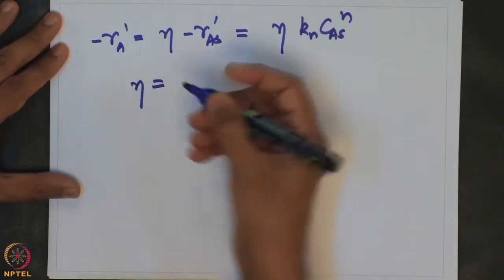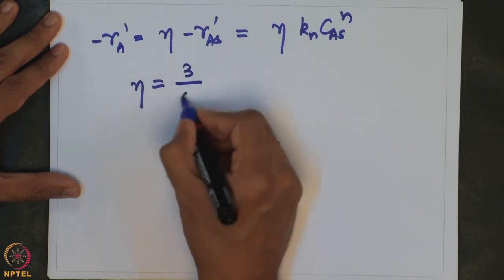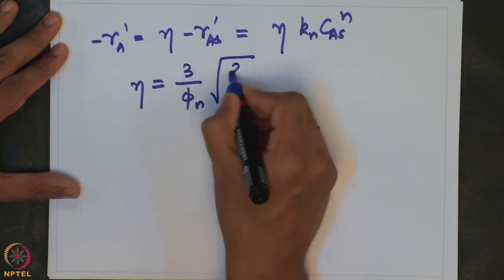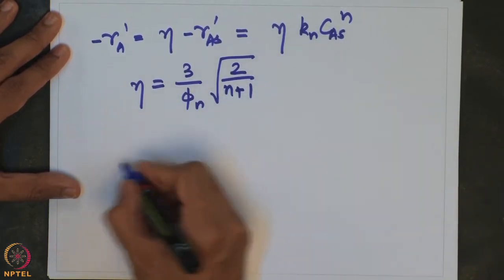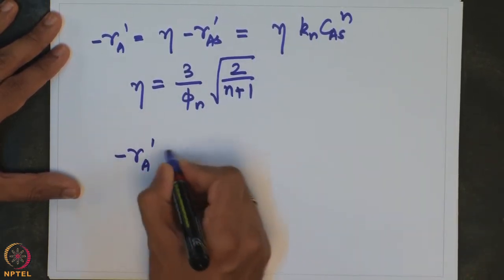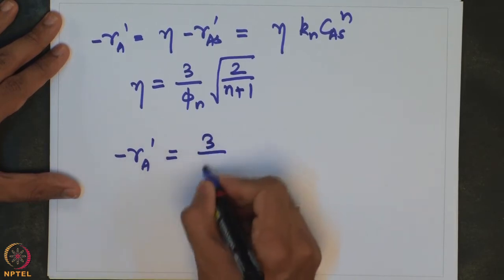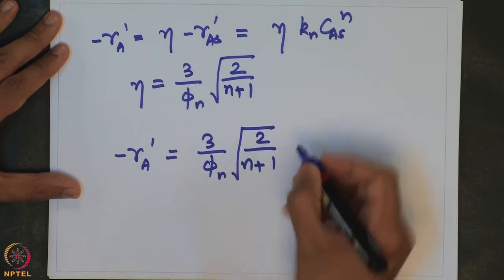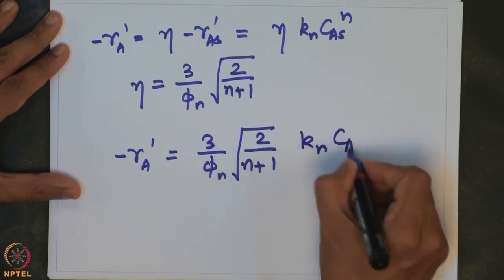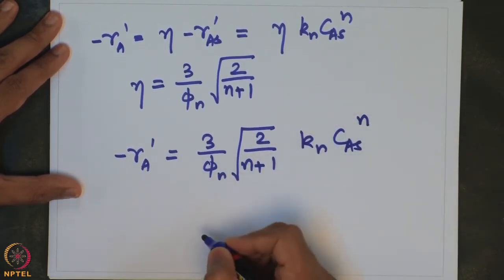But we know that eta can be expressed as 3 by phi n into square root of 2 by n plus 1. So, substituting this, we find that minus RA prime is essentially equal to 3 by phi n into square root of 2 by n plus 1 into Kn into CAS to the power of n.